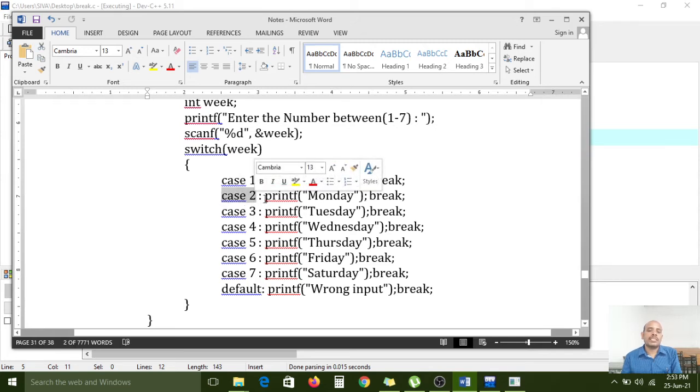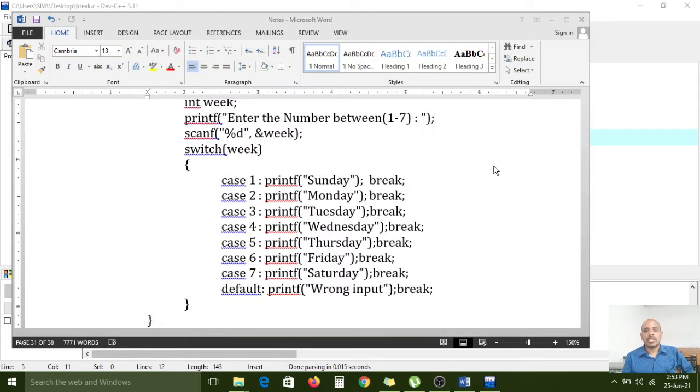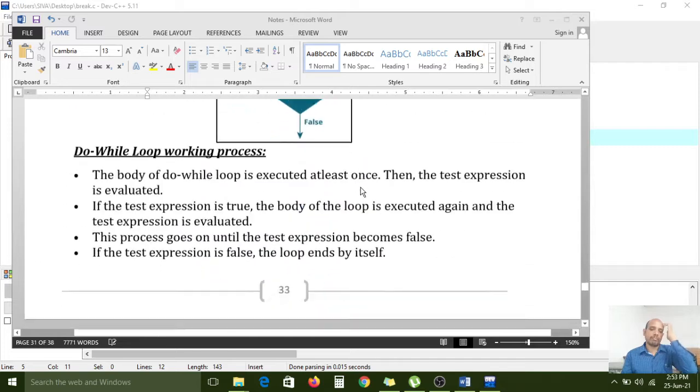If case 2 is matched, then this message will print and the break statement will terminate the switch. Until a case is matched, whatever input we passed, when the input equals the case, then the related print statement will execute and the break statement will terminate the switch statement. So that is the use of the break statement.